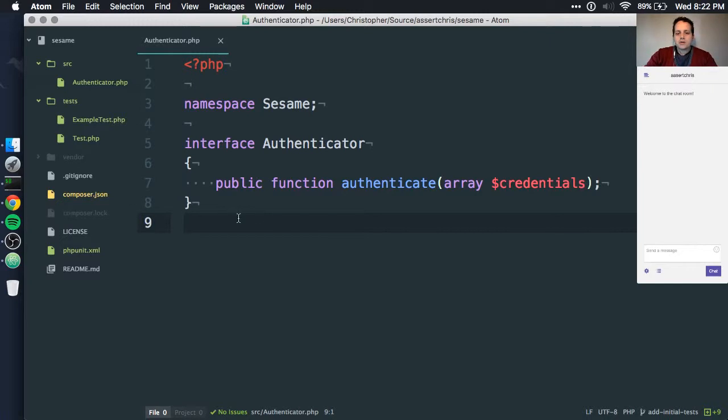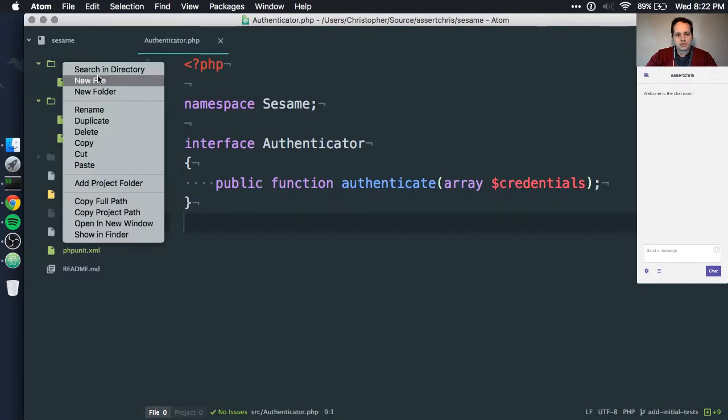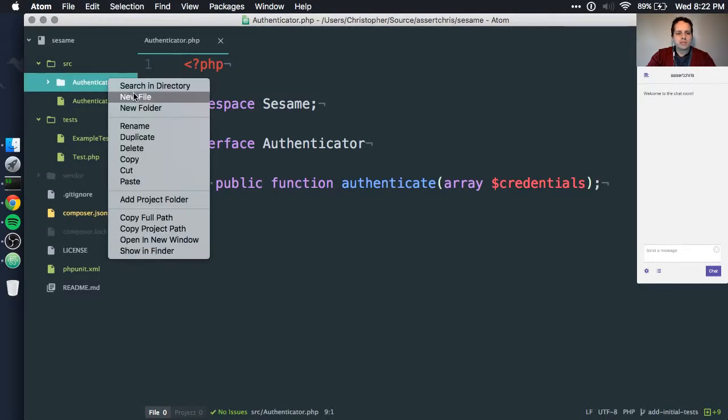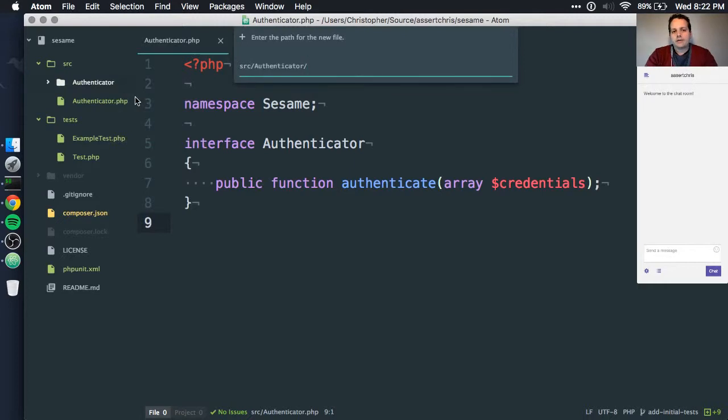But what are some of the concretions we can do with this? Maybe authenticate against htpassword. Maybe something like that. Well, maybe we can even do something simpler.